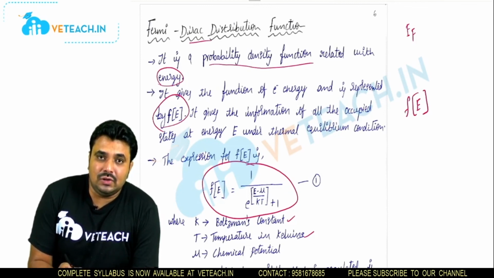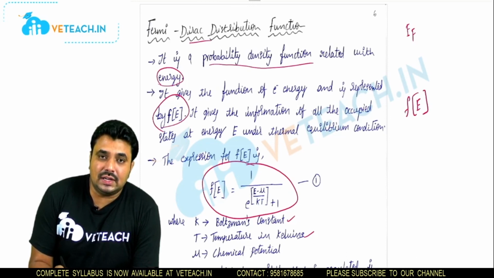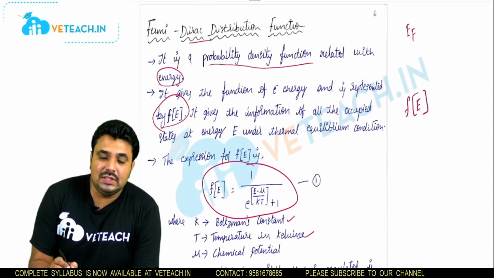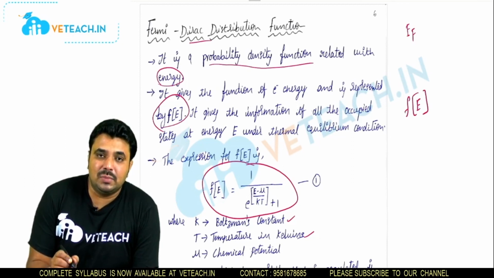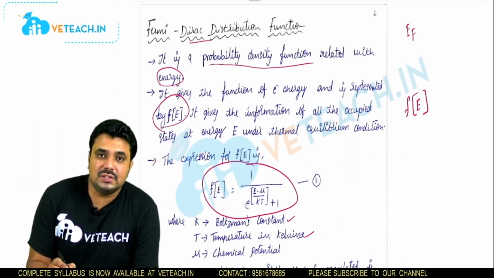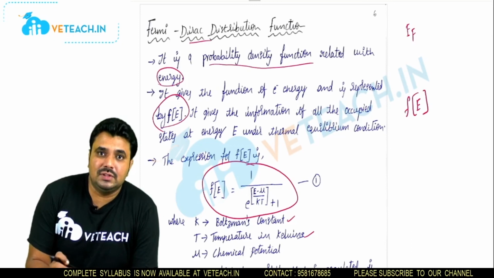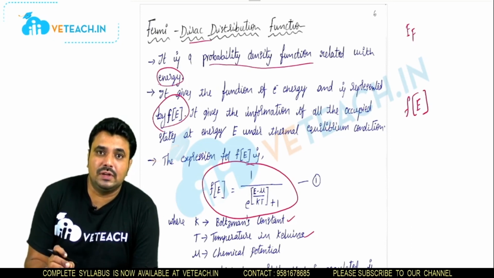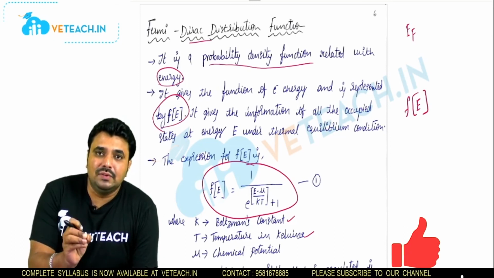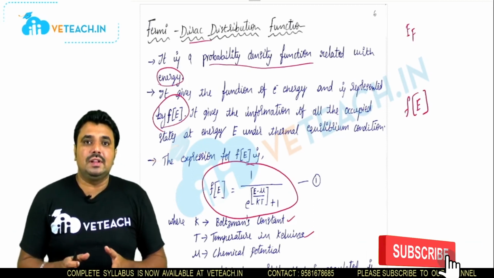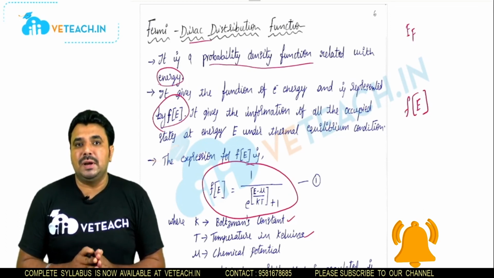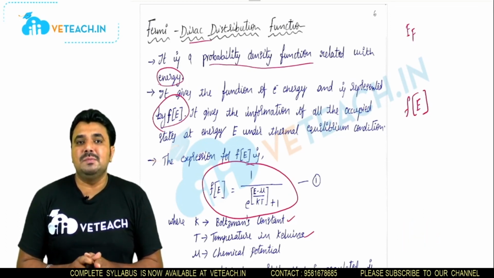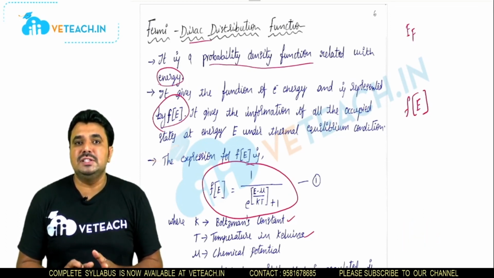Whenever E equals EF, you get one case. Whenever E is greater than EF, you get one case. And whenever E is less than EF, we get one case. In all the cases, we have taken temperature equal to 0 and temperature greater than 0. If temperature changes, that affects the Fermi level. So it is very clear. In conclusion, we can say that the Fermi-Dirac distribution function is temperature dependent. The energy will be changed in the semiconductor by changing the temperature.